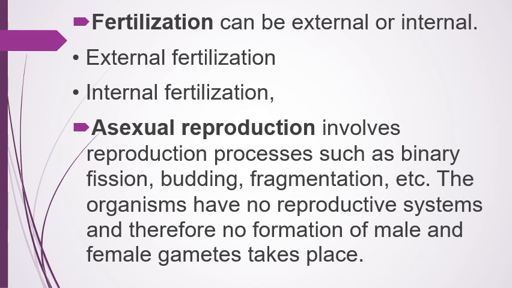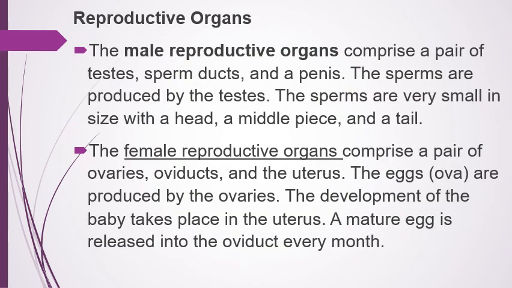Asexual reproduction involves processes such as binary fission, budding, fragmentation, etc. The organisms have no reproductive systems and therefore no formation of male and female gametes takes place. Reproductive organs: the male reproductive organs comprise a pair of testes, sperm ducts, and a penis. The sperms are produced by the testes. The sperms are very small in size with a head, a middle piece, and a tail.